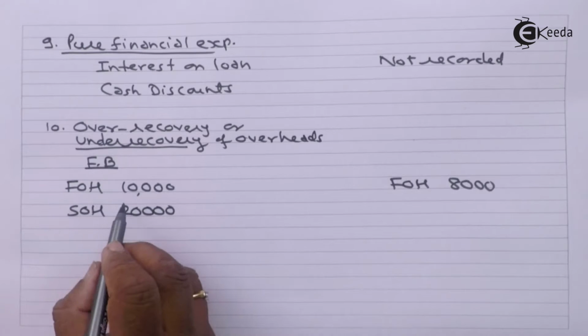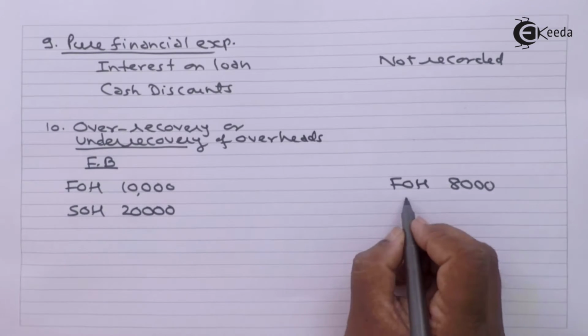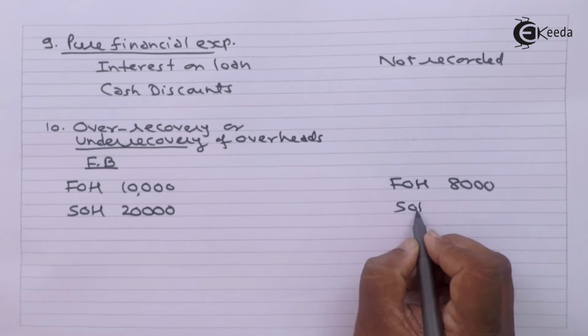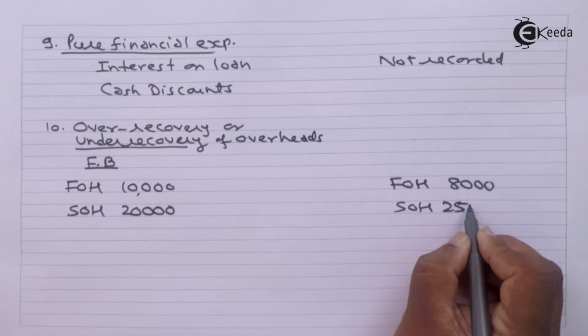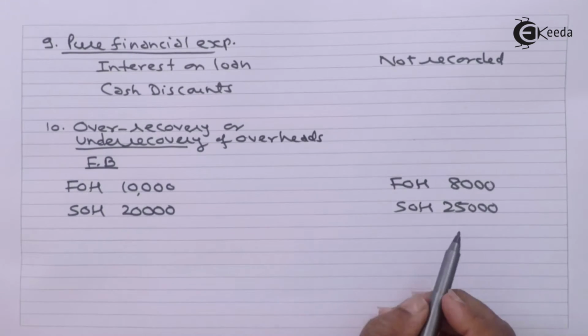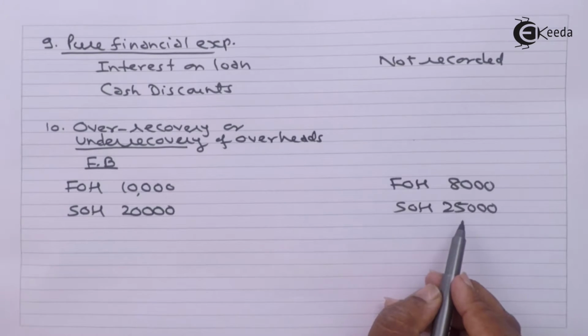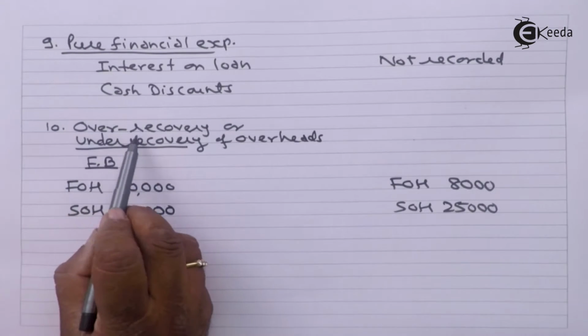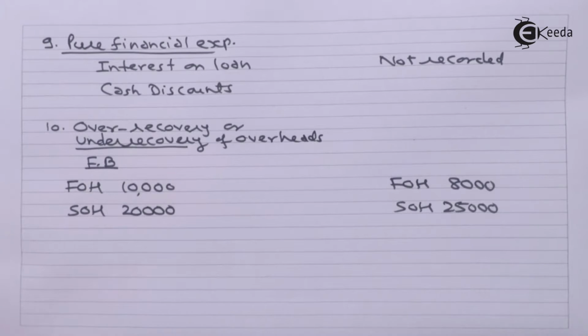Selling overheads as per the financial book are 20,000. As per the cost book it is 25,000. So selling overheads are more as per the cost book. This is called a situation of over recovery of overheads. Sometimes the terms over absorption and under absorption of expenses are used.